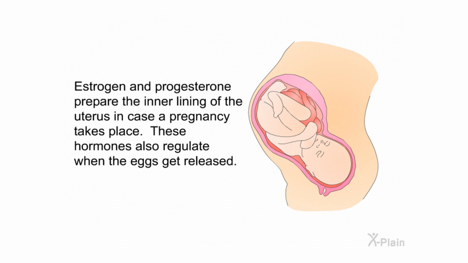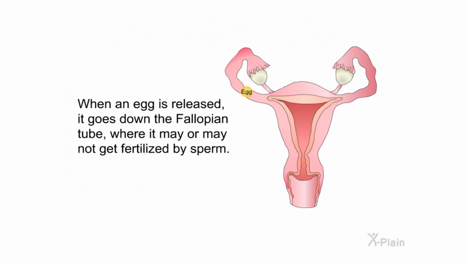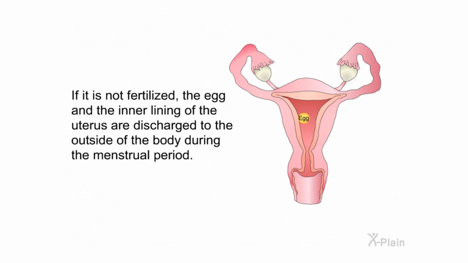Estrogen and progesterone prepare the inner lining of the uterus in case a pregnancy takes place. These hormones also regulate when the eggs get released. When an egg is released, it goes down the fallopian tube, where it may or may not get fertilized by sperm. If it is not fertilized, the egg and the inner lining of the uterus are discharged to the outside of the body during the menstrual period.